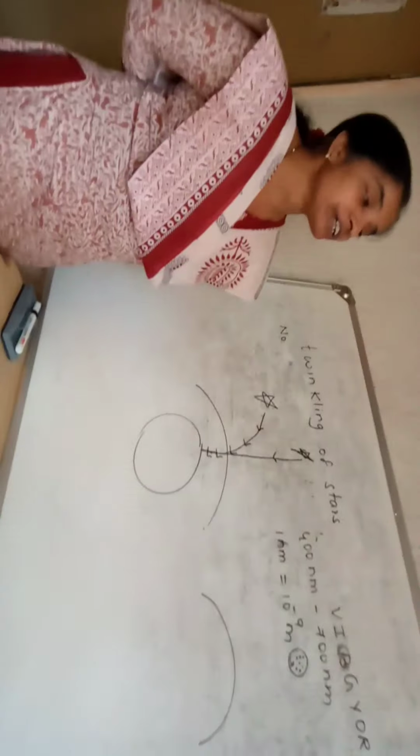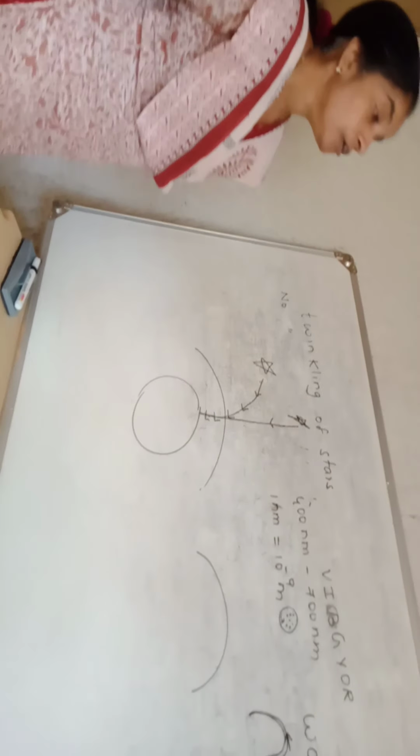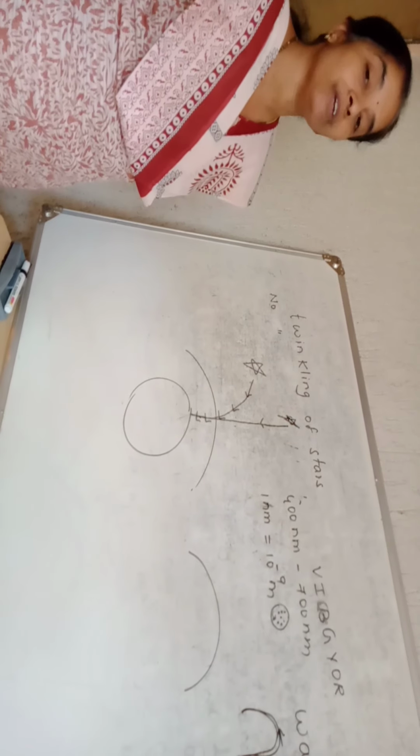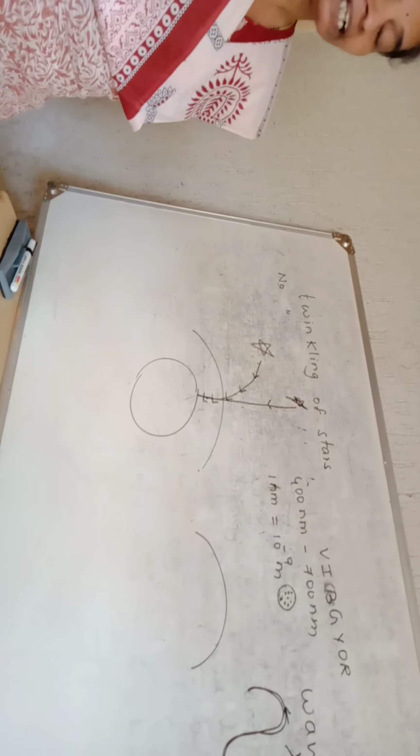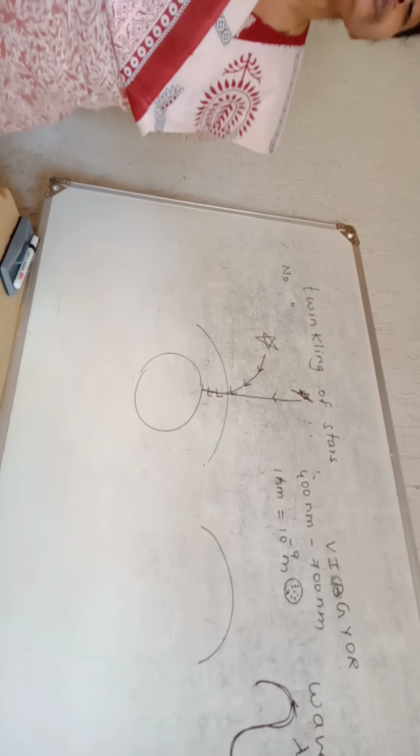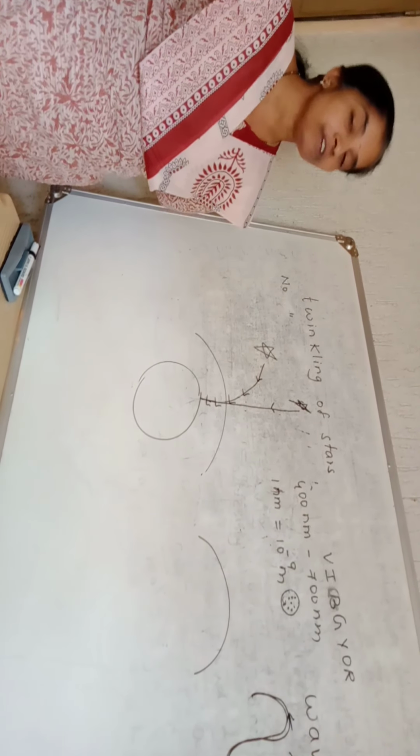nm means 10 raised to -9 meter. Students, violet has minimum wavelength of 400 nm and red has maximum wavelength of 700 nm. Therefore these colors are sensitive to our eyes, and therefore we get to see different colors of light.